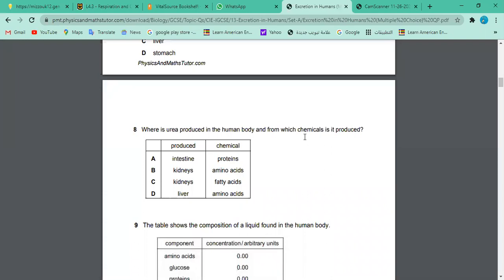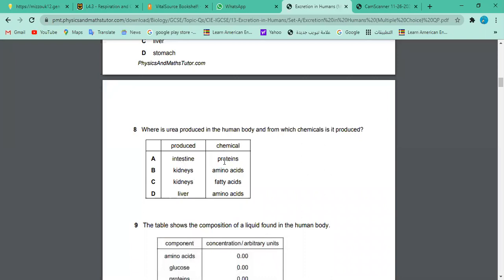Sir, because in liver the urea is produced and from kidney the urea is removed from the body. Very good. Kidney is removing the urea, not producing. So first of all, look at what is producing here. Before jumping here in this column, first of all, see what this is. Of course, liver is producing, right?